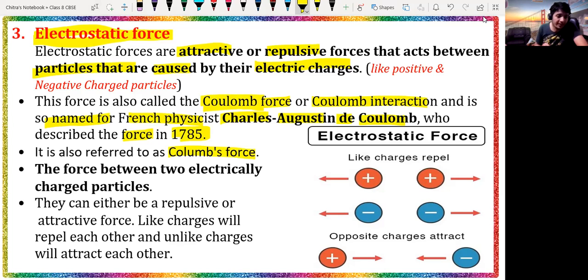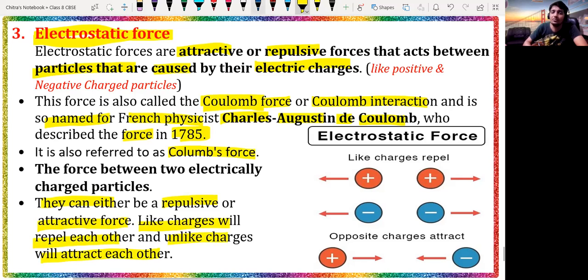The force can be repulsive if the same charges come in contact with each other, then they will feel repulsion. Or it can be attractive if opposite charges, like positive and negative, come in contact with each other, they will attract. Same will repel, opposite will attract. Like charges will repel each other and unlike charges will attract each other.